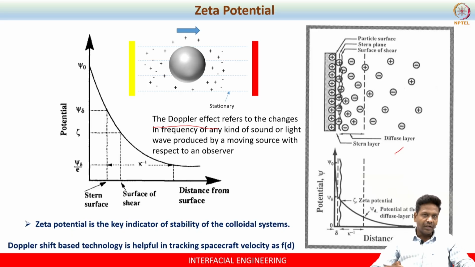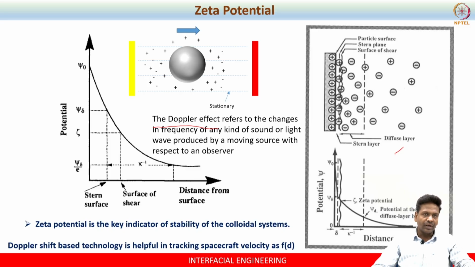That actually creates a shift in the frequency of laser light, right? That is nothing but Doppler shift. And because it creates a shift in the frequency, we can collect this information as a function of distance, and eventually this shift in the frequency as a result of the movement of the particle is used to get details such as electrophoretic mobility.